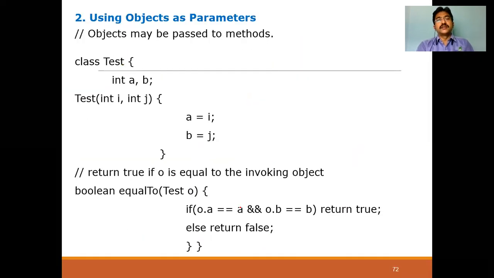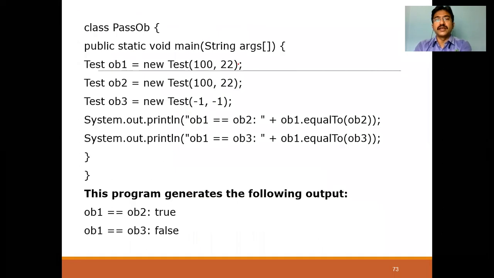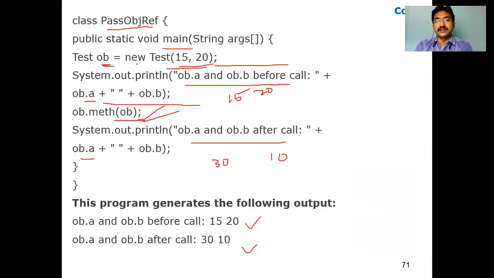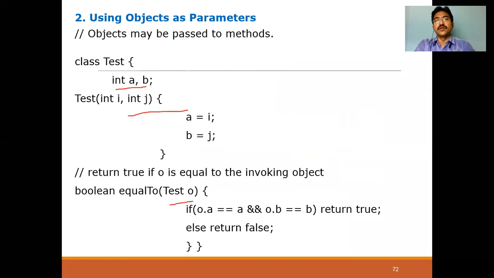Okay. Now the second one, using objects as parameter. Just now I said, right? It's the same code. Any change? We have assigned A, B, and we have taken O as the object. Here we call the constructors OB1, OB2, OB3, and just pass them as parameters: OB1 dot equal to OB2, OB1 dot equal to OB3. The same program can also be written for using objects as reference. No doubt about that. But for more understanding, I'm giving one more example of using objects as parameters.